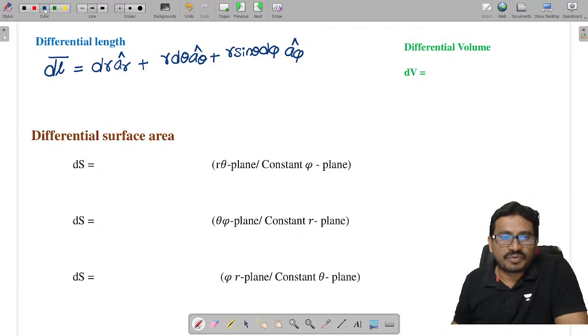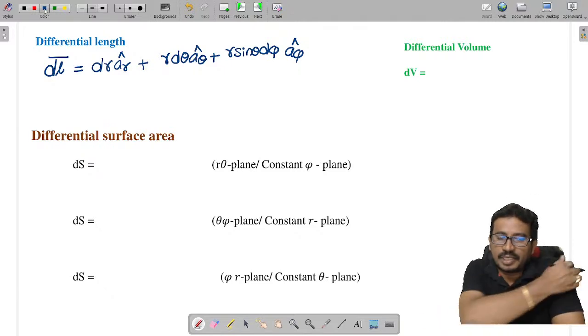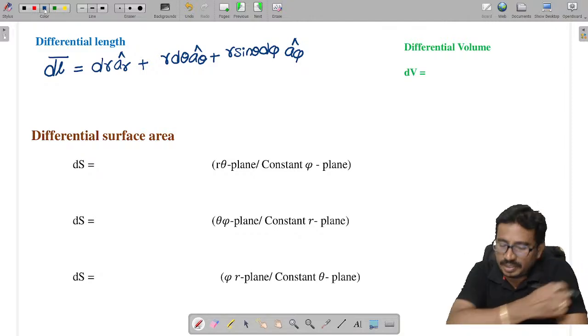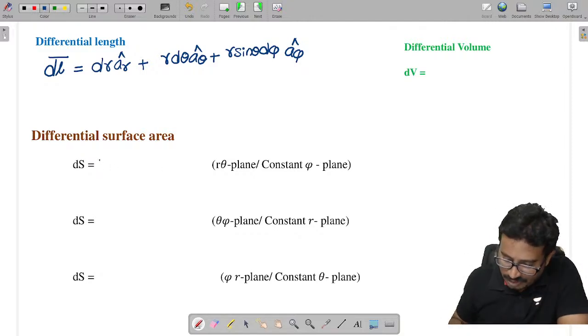Now tell me the differential surface area in which plane here? R theta plane. Surface area in the r theta plane is given as r dr d theta into a phi cap.